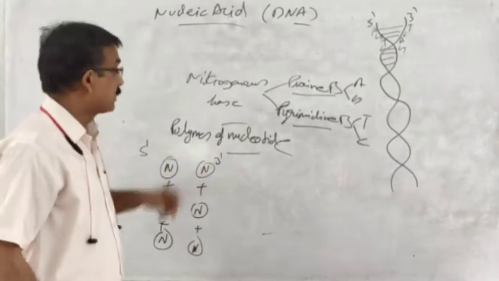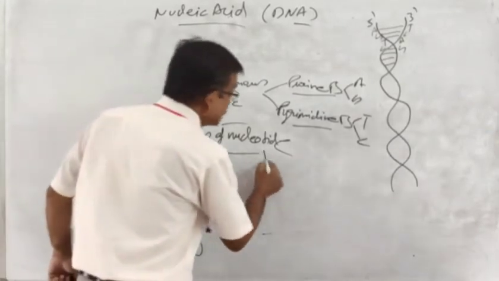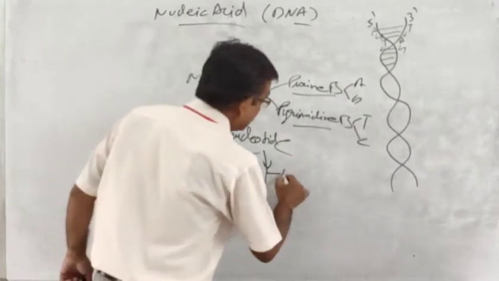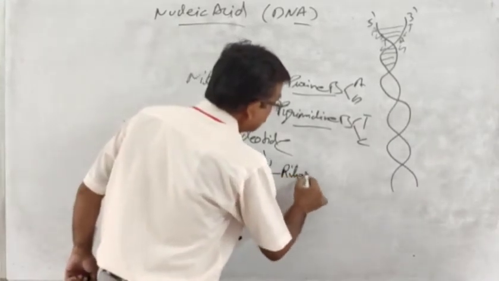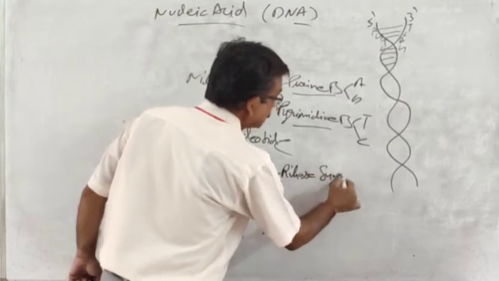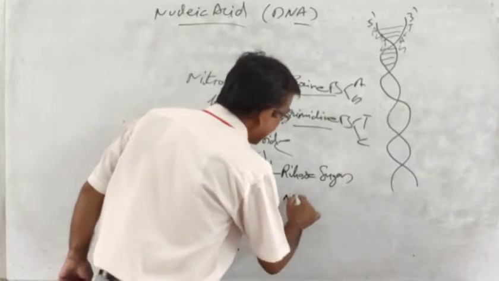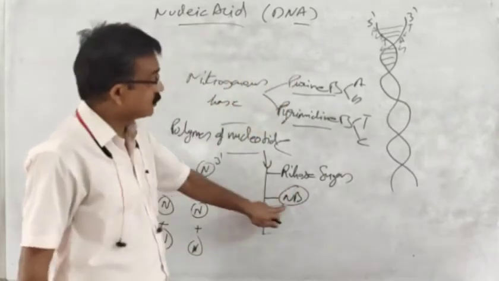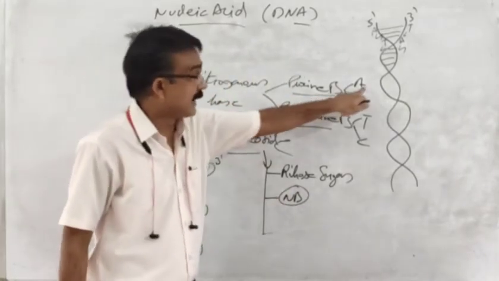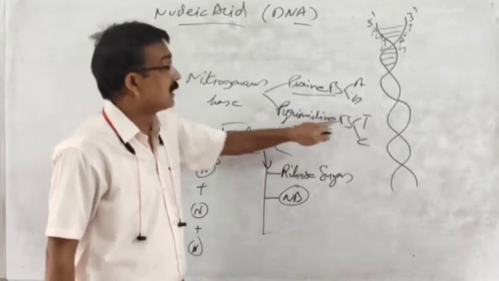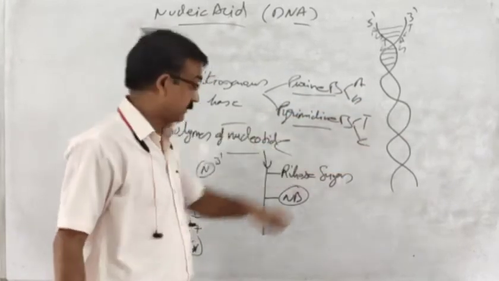Before that, again I would like to revise that a nucleotide consists of what? 3 components, 3 functional groups. One is sugar, maybe ribose sugar. Another is nitrogenous base. A nitrogenous base may be a purine like adenine, guanine, or a pyrimidine like thymine or cytosine.